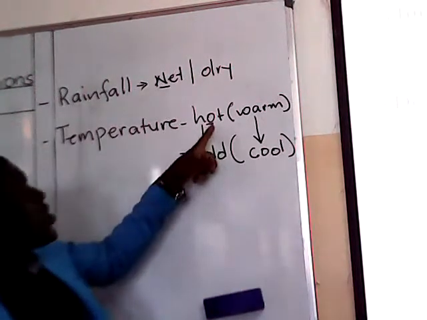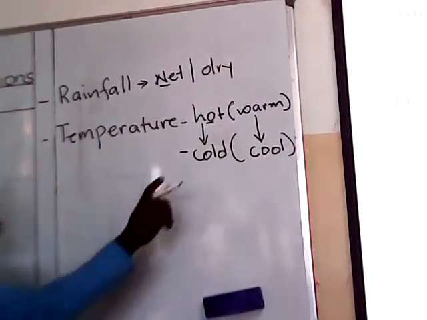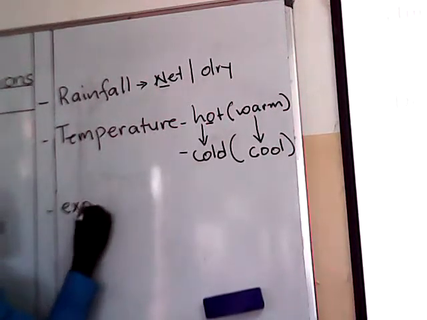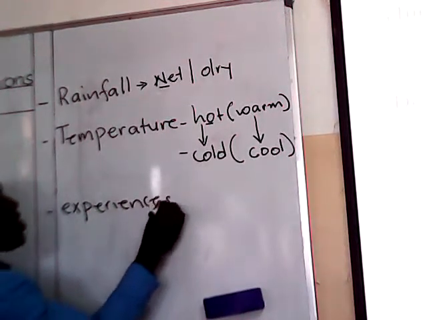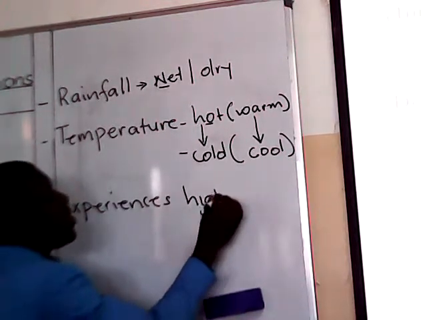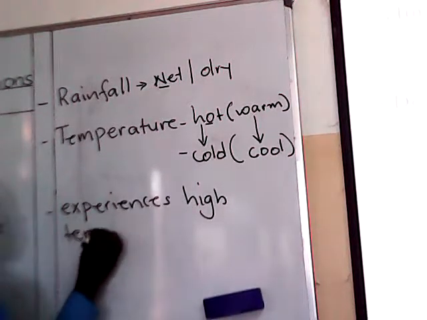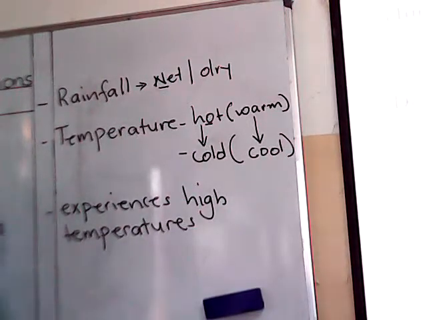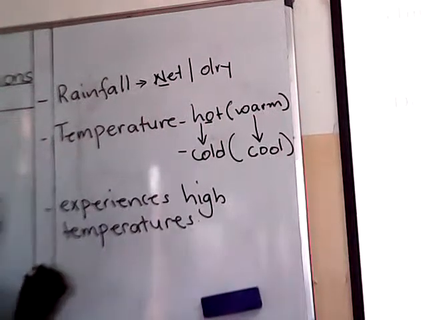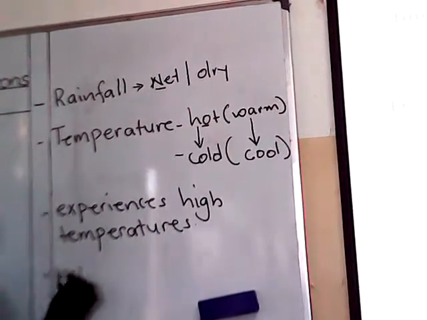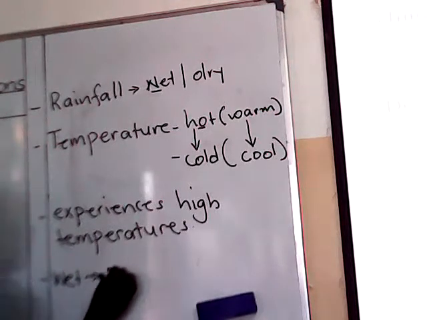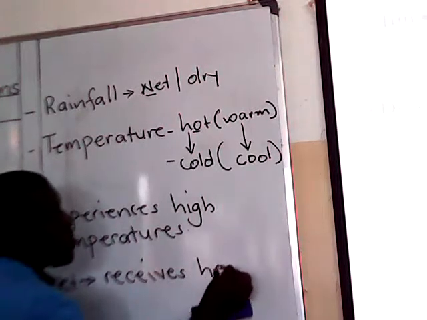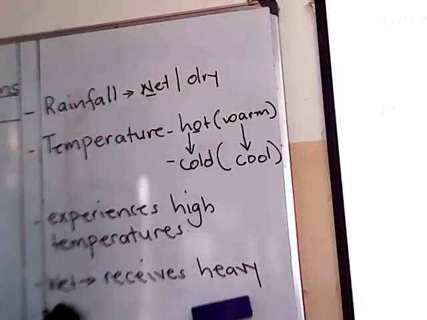Why do we say that equatorial climate is hot? This is because it experiences high temperatures. Then why do we say it is wet? It is wet because it receives heavy rainfall.